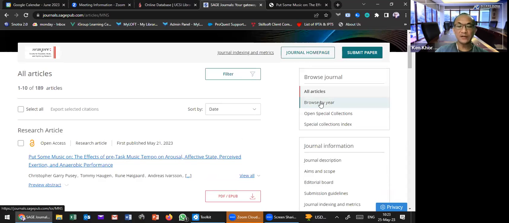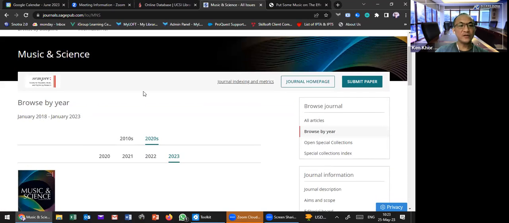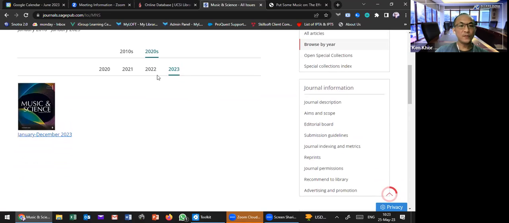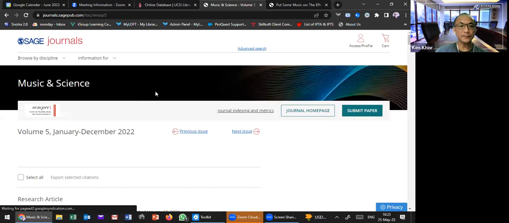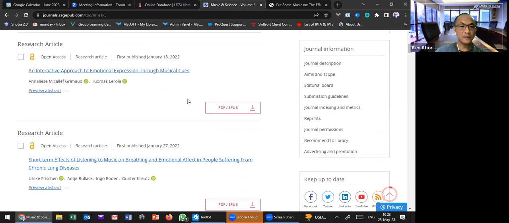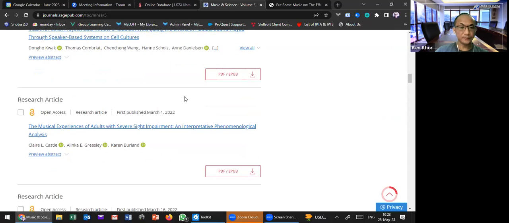And then you can also browse by year, from January 2018 until January 2023. So let us check in 2022 how many issues they have. Maybe we click here. Then we can see quite a lot of issues as well.